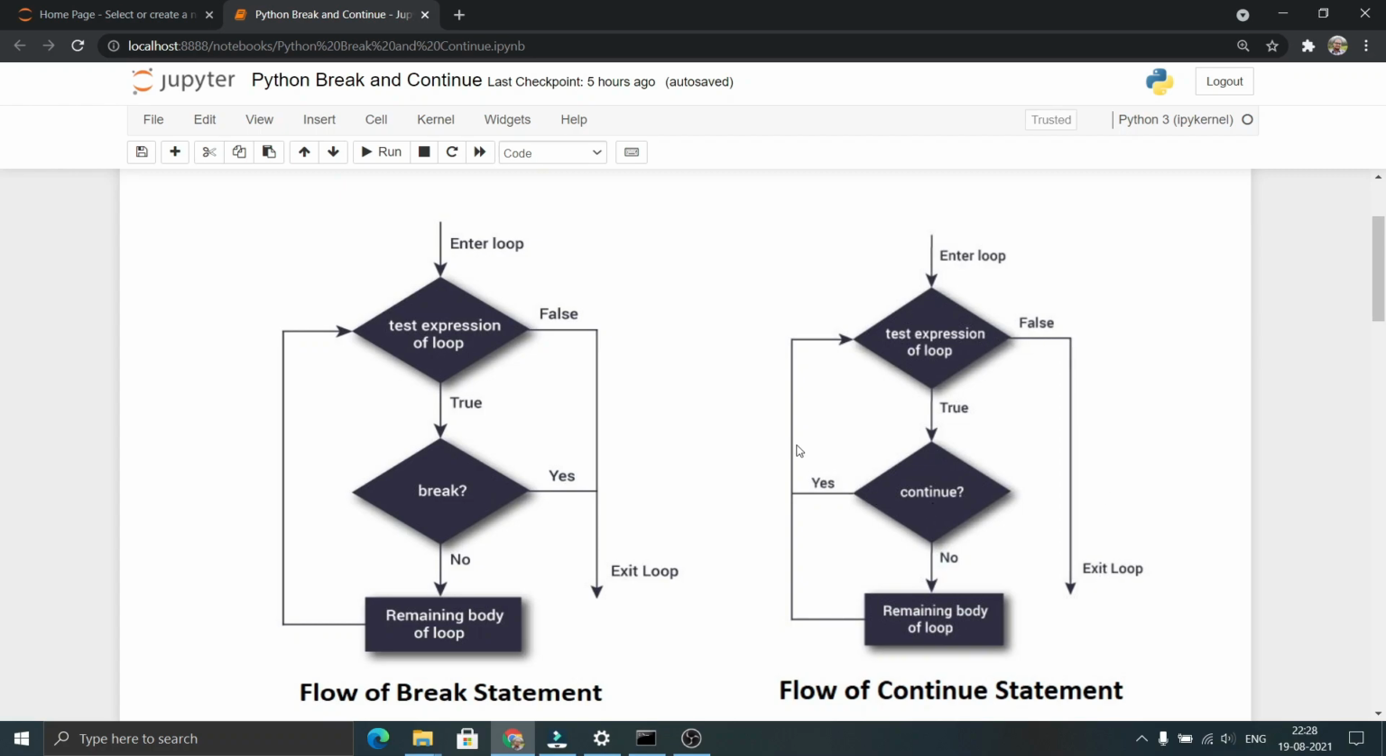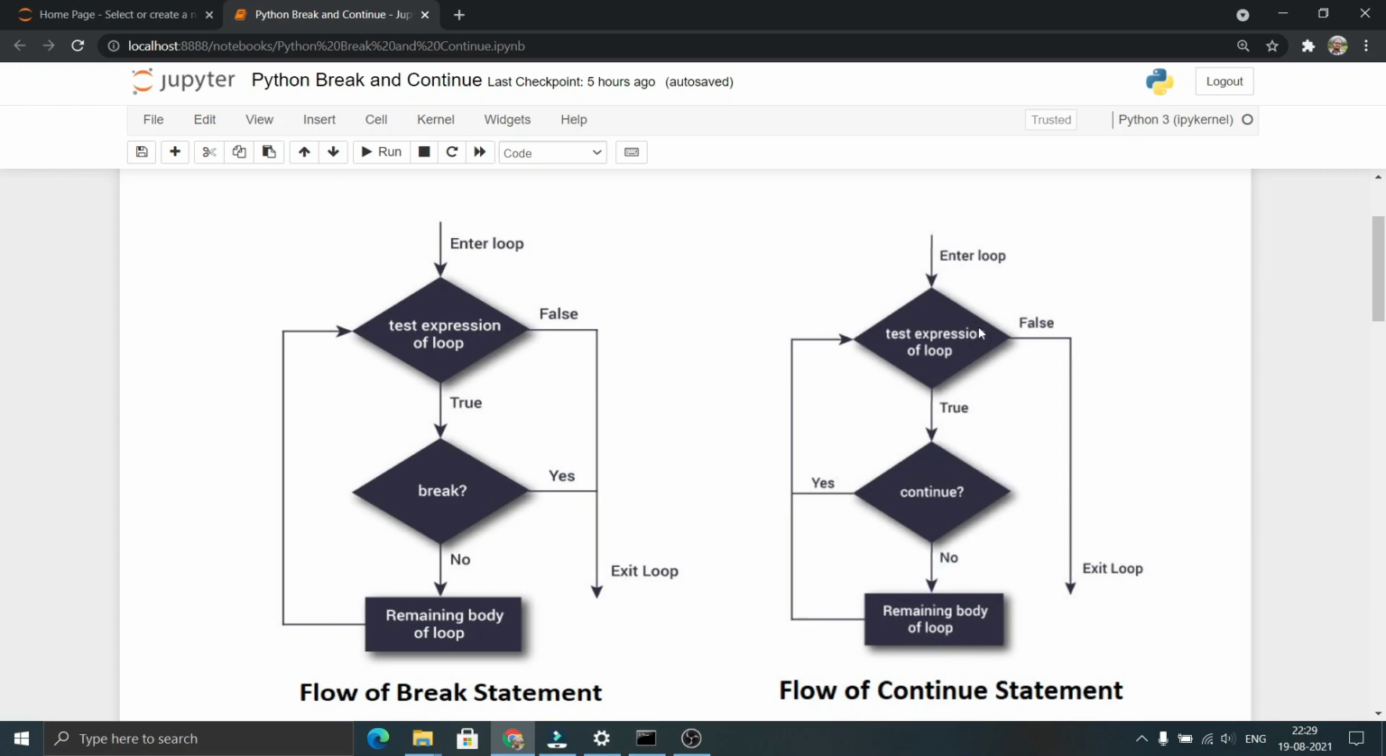Now let us take the scenario when the continue statement is present inside the loop. After the test expression is evaluated as true, we enter the loop. If there is a continue statement, it skips the current iteration. That is, it will not execute the body of the loop in that iteration. It simply goes to the test expression again without executing the body of the loop in that iteration.